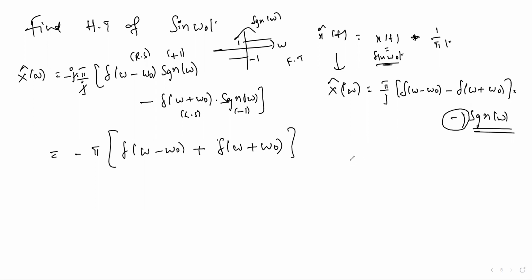What is the cos omega naught t Fourier transform we have taken? Pi into del of omega plus omega naught plus del of omega minus omega naught. This is the Fourier transform of cos omega naught t, right?